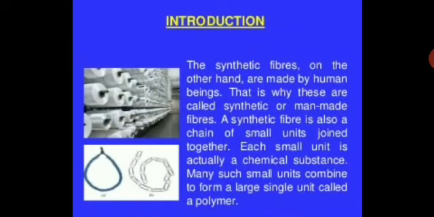A synthetic fiber is also a chain of small units joined together, which we have discussed. They are made up of many monomers. They are joined together and they become a polymer. So monomers join together to become a polymer. Each small unit is actually a chemical substance. Many such small units combine to give you a large single unit called a polymer. The synthetic fibers are made up of polymers, and polymers are made up of monomers. Monomers are joined together and they give you a polymer.